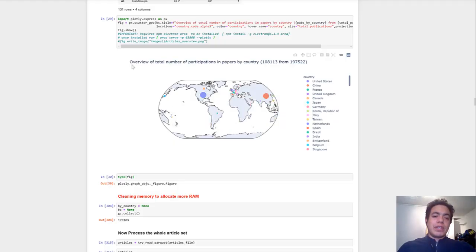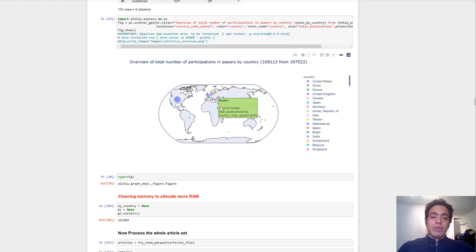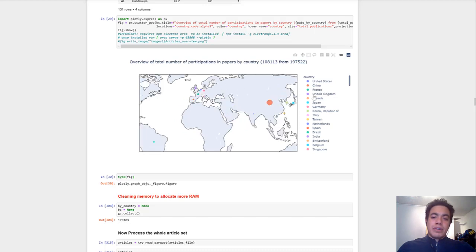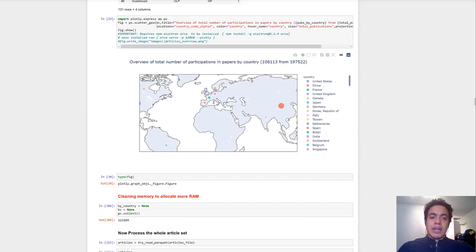What you will see here is an overview of the total number of participations in the papers by country, the nationality of each author, and how many times the authors contributed to the papers. You can see here that United States is the one with the most contributions, followed by China, France, United Kingdom, Canada, Japan, Germany, Korea, Italy, Taiwan, among others.